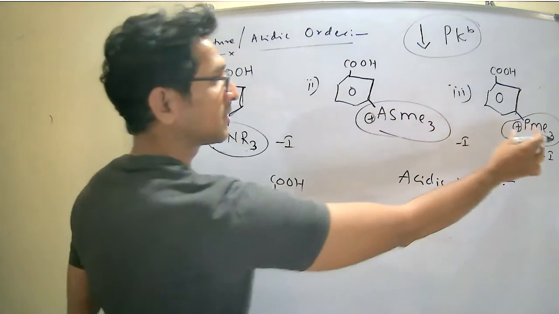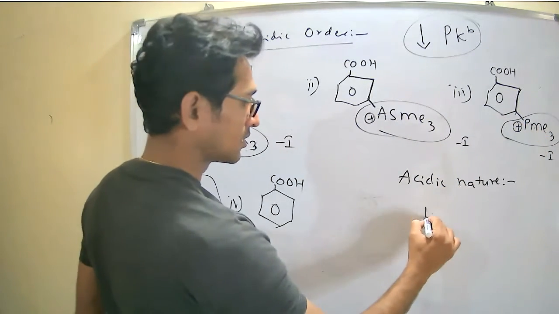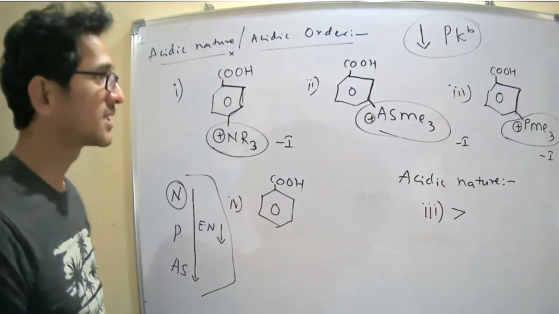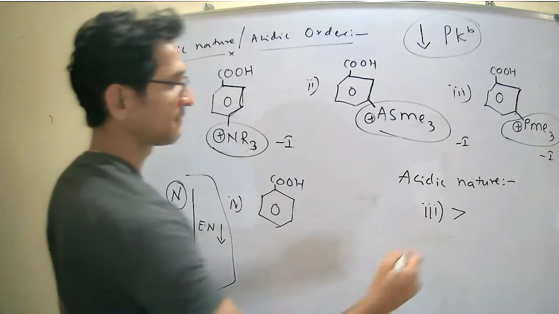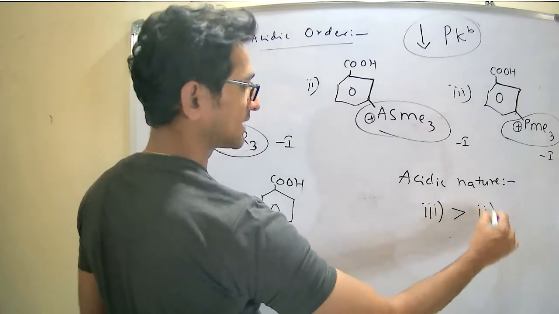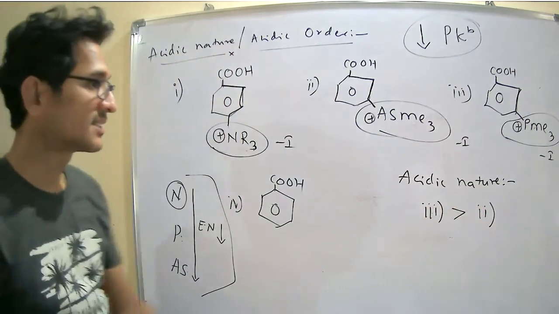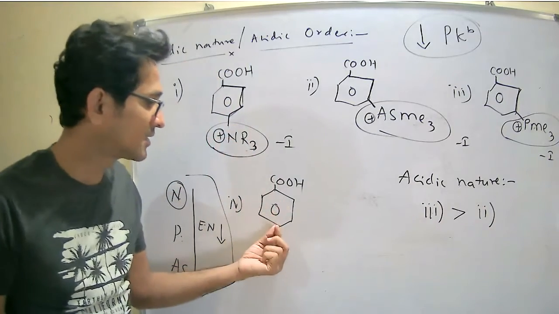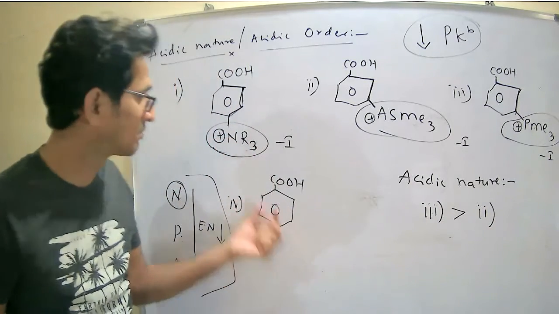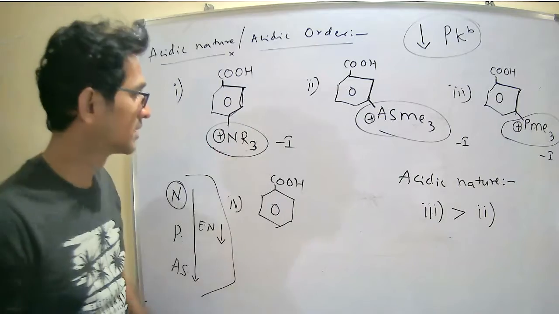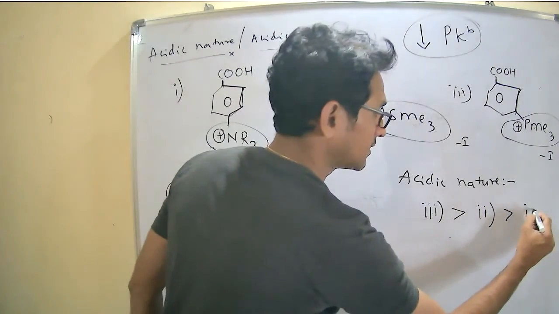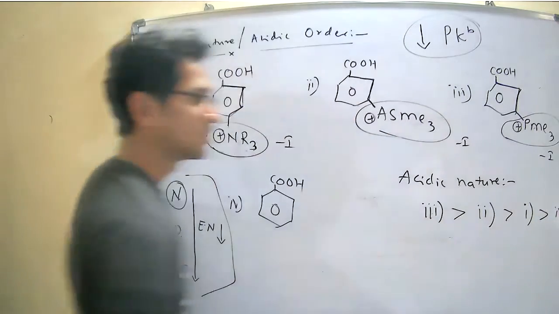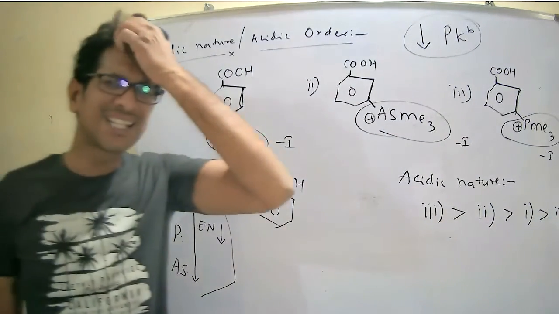So where is the phosphorus? The third one is more acidic in nature, followed by the second one. Then the first, because there is no competition: this has no electron withdrawing group, but that one contains an electron withdrawing group. Therefore 1, and finally 4. This is the acidic nature order.